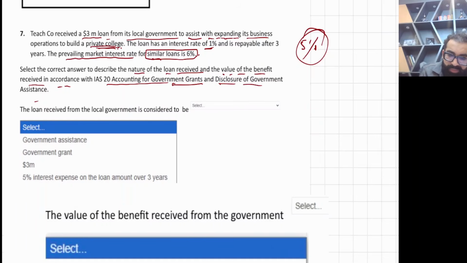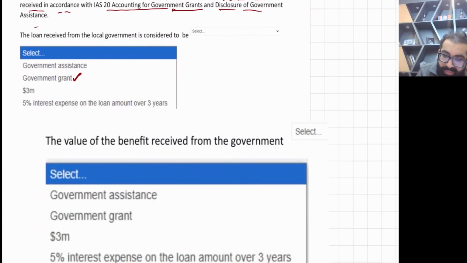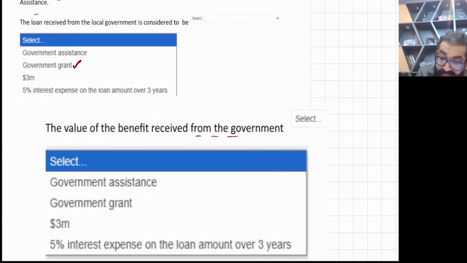Okay, so this is the first box. The loan received from the local government is considered to be a government grant. This is the answer. It's not government assistance, it's government grant, because it can be valued. The second is the value of the benefit received. The value of the benefit received is this 5% interest on the loan amount.